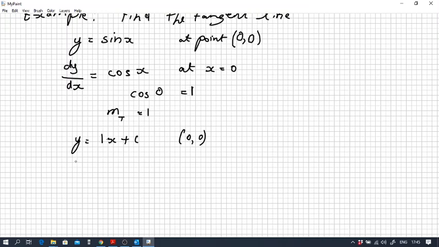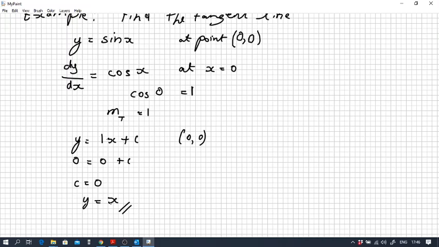So we're simply left with c equals 0, 0 equals 0 plus c, so c equals 0. So the equation of the tangent line will simply be y equals 1 times x plus 0. So y equals x is the tangent line. Okay, that's a second example of finding a tangent line.